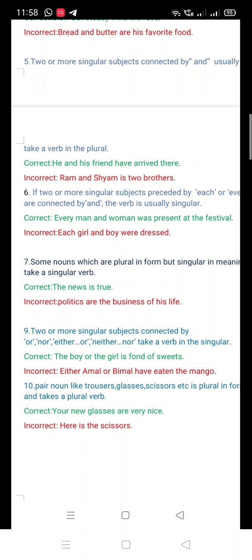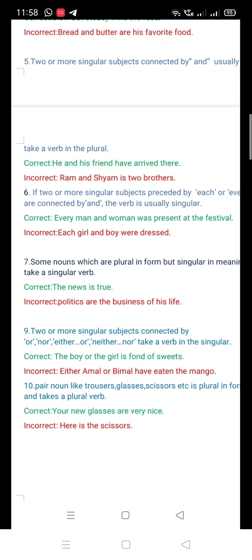Okay, and number 4 was two or more singular subjects together expressing the same person or thing or one idea. But number 5 is two or more singular nouns connected by and. Here the two are different persons, right?